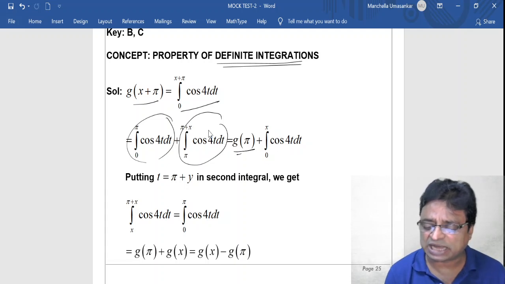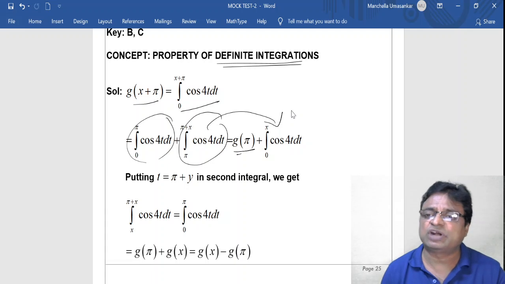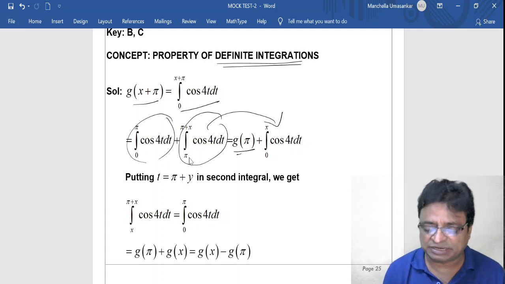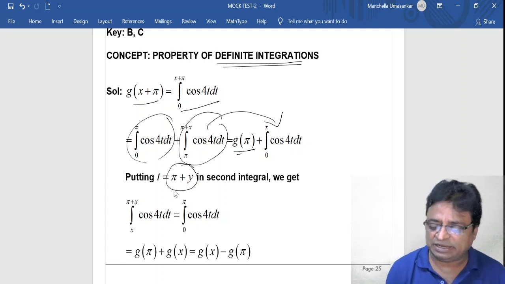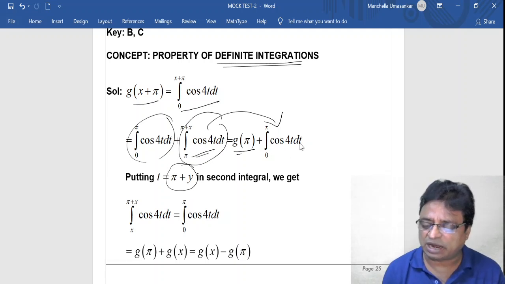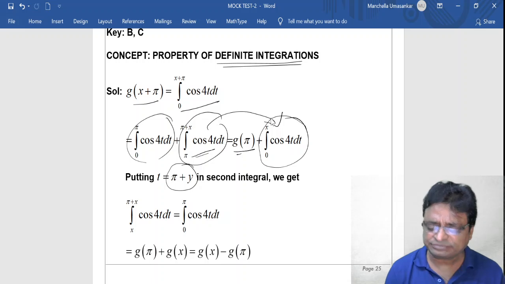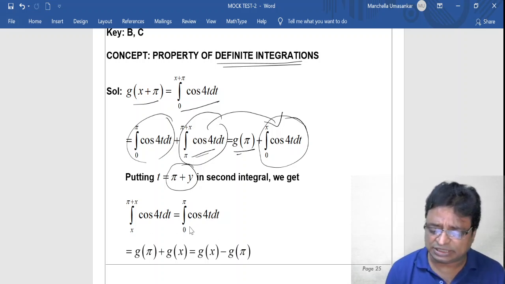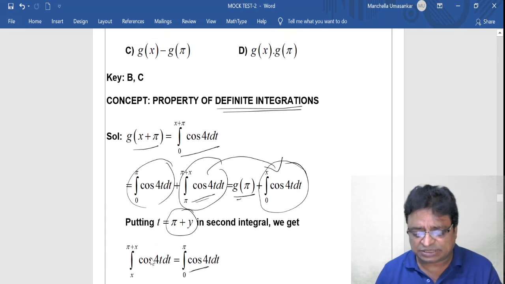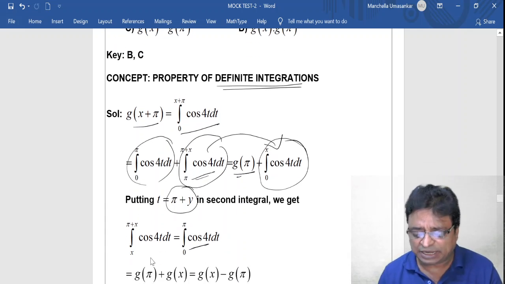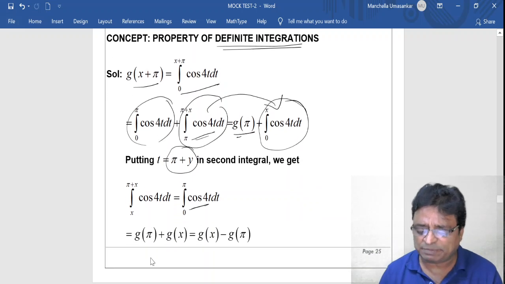Now here what I am applying is the shifting property, because if I am subtracting pi from the lower and upper limits, I can add pi to the variable. So you do one thing, put t equal to pi plus y, and after simplification you get this. But this is nothing but g of x. So again it is g of pi plus g of x.